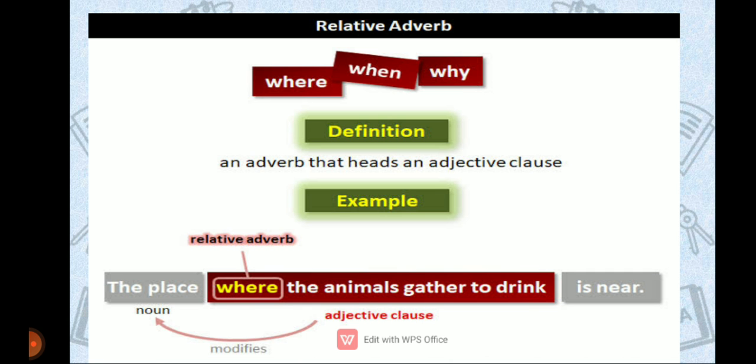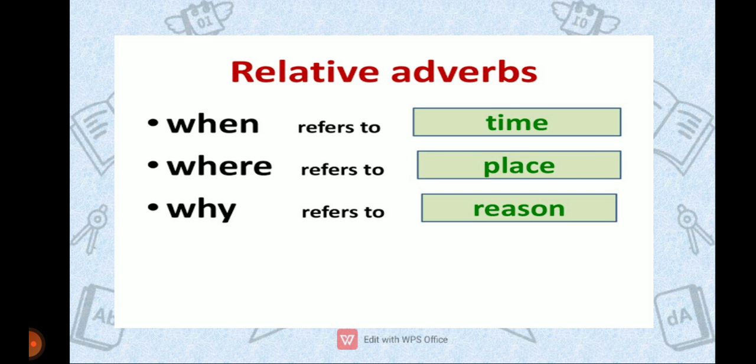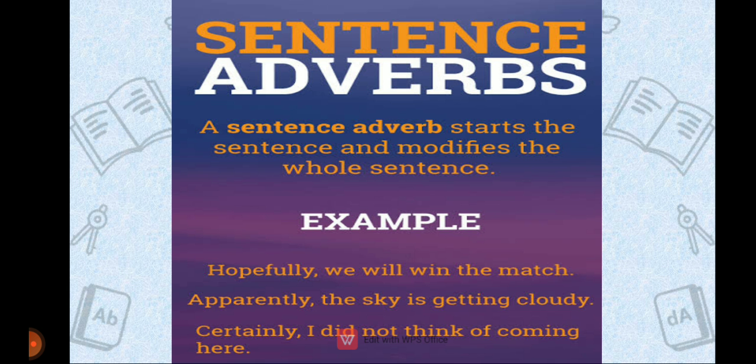So as you can see, the place is a noun and the adjective clause is where the animals gather to drink, and it is introduced by the relative adverb, that is where. Okay. So relative adverbs, in case of when, it refers to time. When we use where, it refers to place, and when we use why, it refers to the reason. Okay, these are the relative adverbs. Basically we use these three words only.